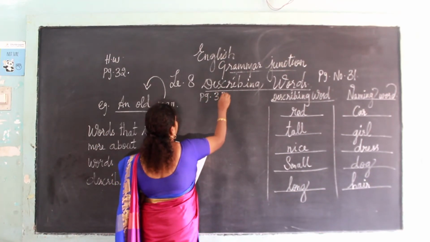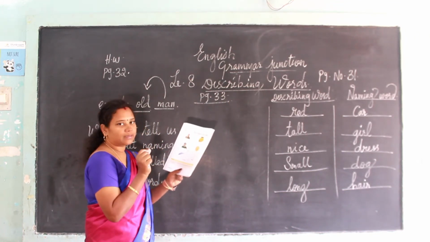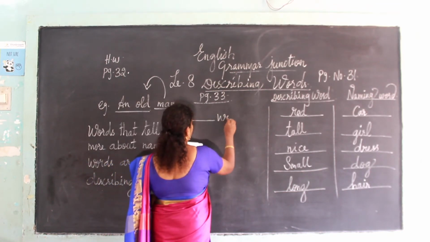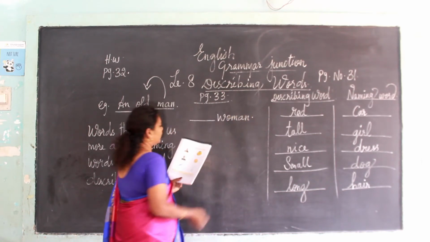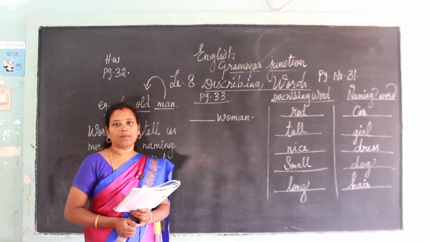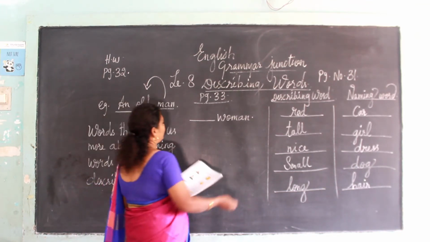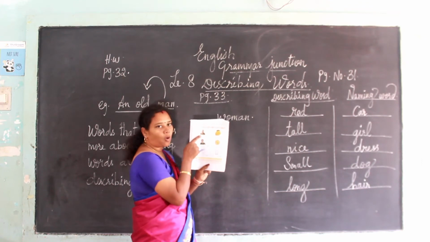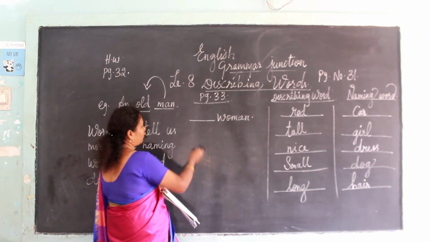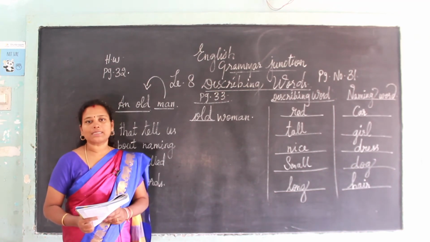Okay, page 33. First one, the picture is given for you and there is a dash woman written. Okay, how the woman is, you can say from this box. In the box, describing words are given for you. So guess the answer and say to me. Okay, what is this? Dash woman. So how the woman is? She is ugly, old. She is described as an old woman. So write down old, O-L-D, old. How the woman is? She is old.